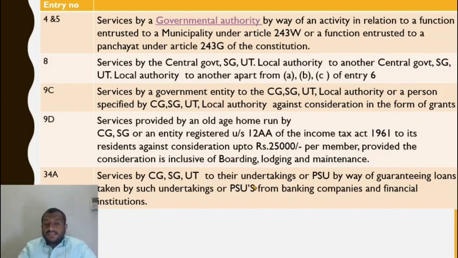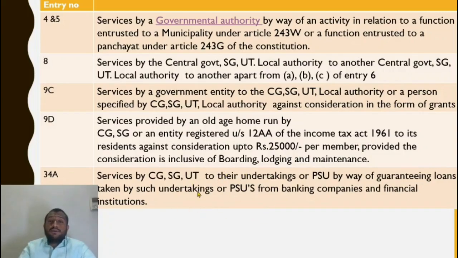So services by central government, state government, union territory to their undertakings or PSUs by way of guaranteeing loans taken by such undertakings or PSUs from banking companies. Let us say Coal India Limited wants to execute a big project. It needs 500 crores. It does not have that amount of working capital, so it goes to an NBFC and asks for a working capital loan.